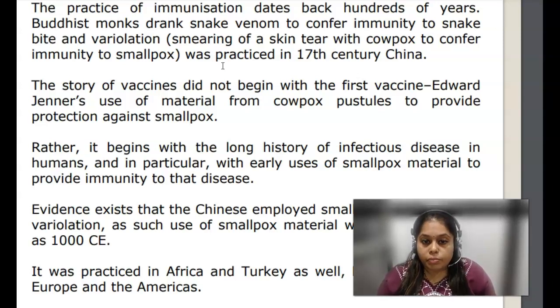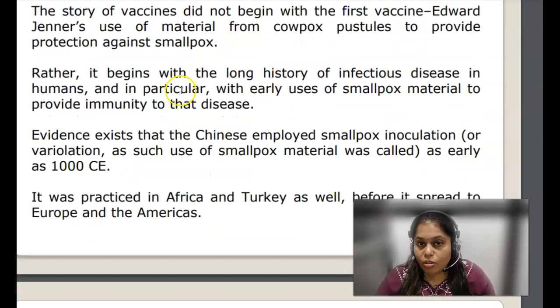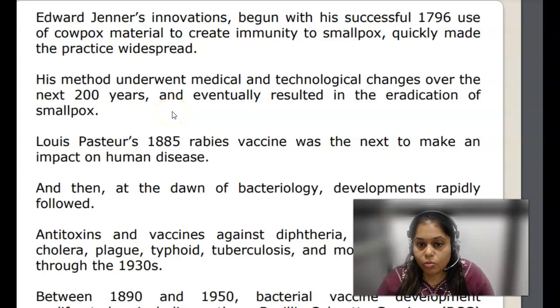Many nations like China used to do these variolation techniques. Proceeding from that, there were Africa, Turkey, Europe, and the Americas. All these people started using the similar technique, as in that era vaccines were not developed at that point in time. So variolation was the only process possible to at least fight back, so that at least a few people would generate antibodies against those viruses.